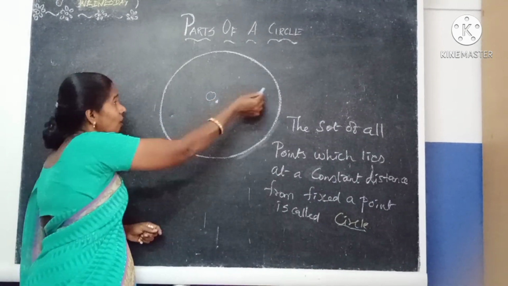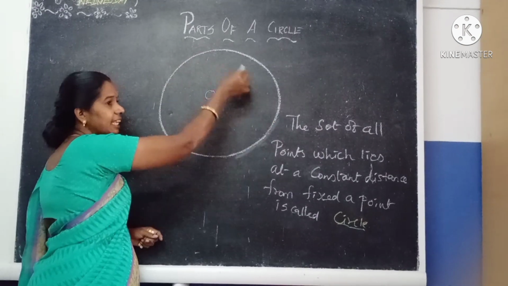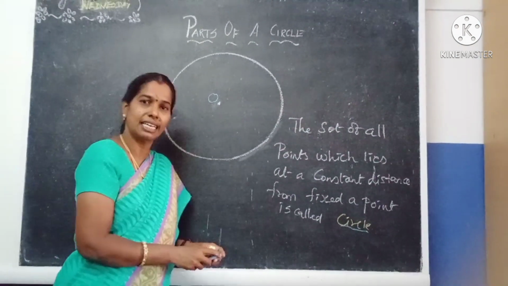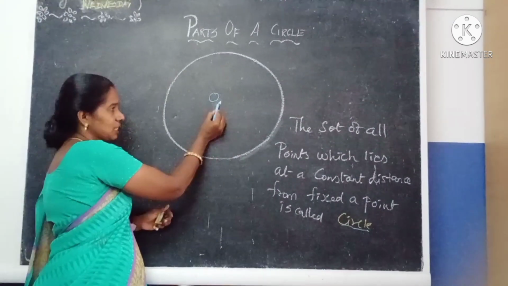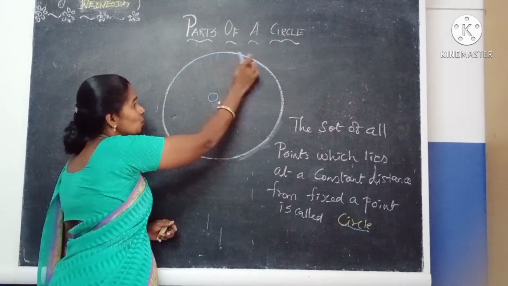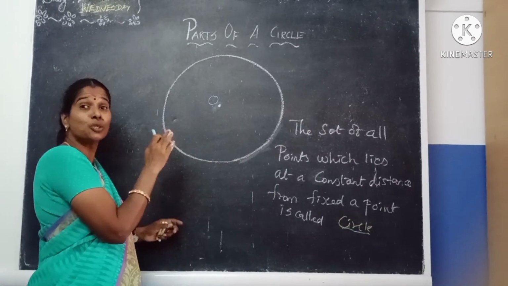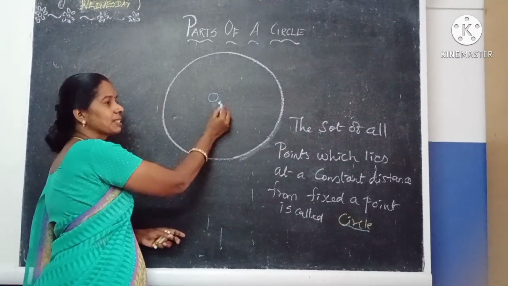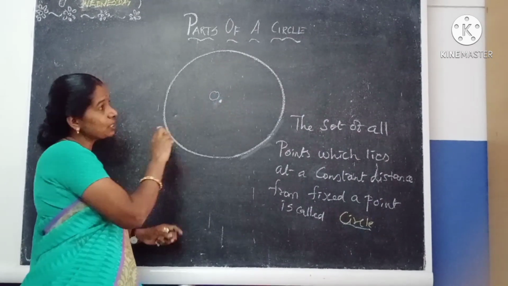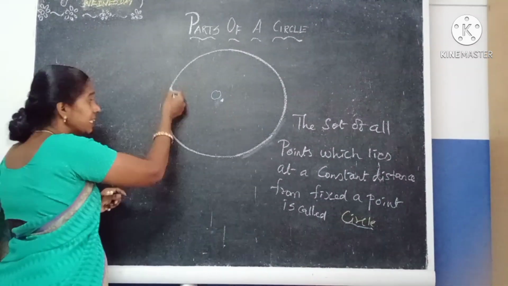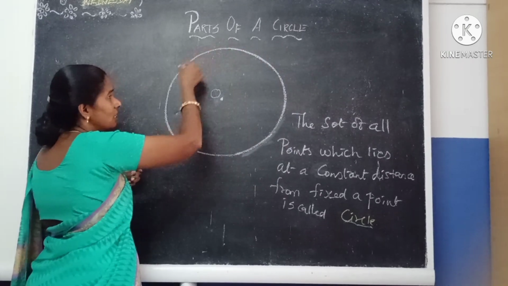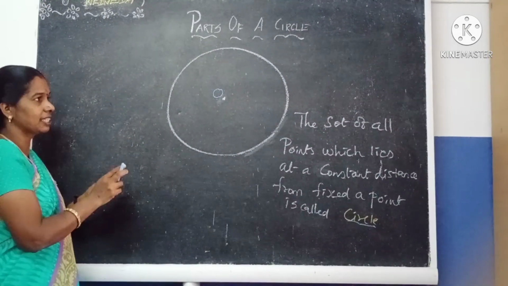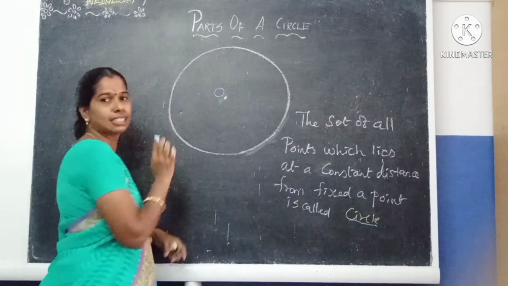So if we join all these points, we are getting one shape. That shape is called what? Circle. Understand? So here it is one fixed point. Here there are so many points. I am going to choose those points which lie at a constant distance from this point, and after choosing all the points, I am joining them. And what is the final shape? Yes, if you join together, you are getting a circle.